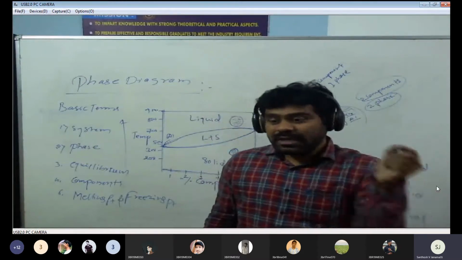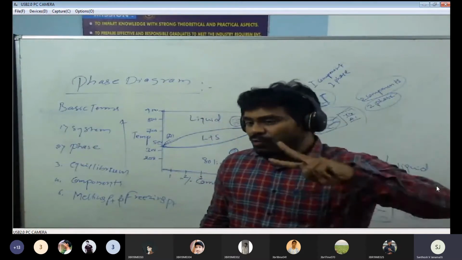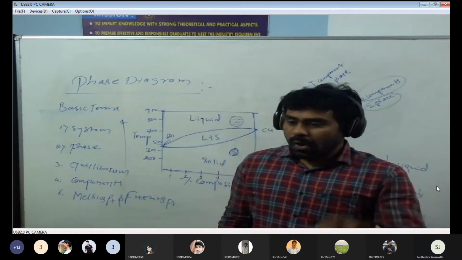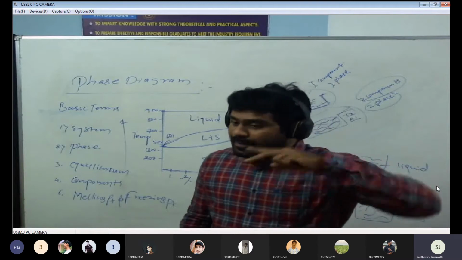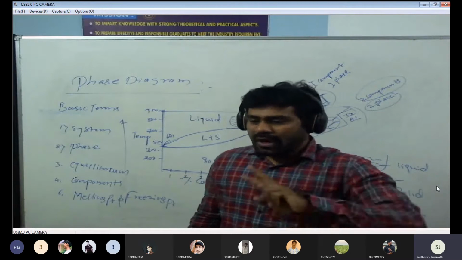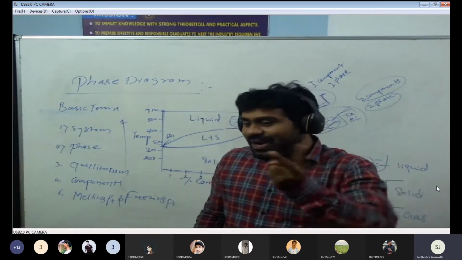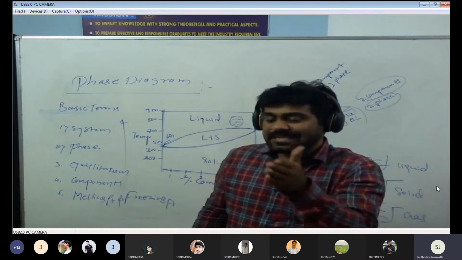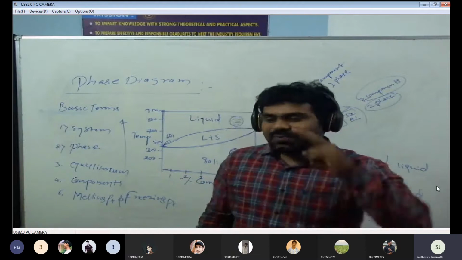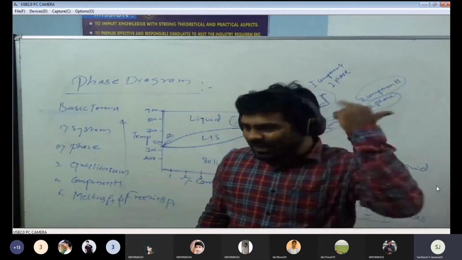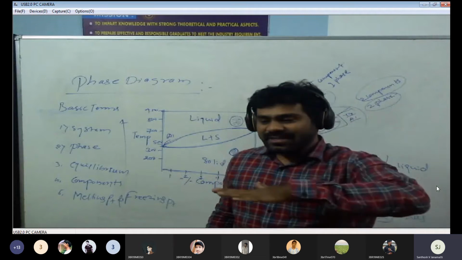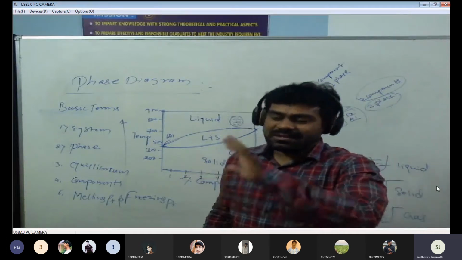In that case also, we can identify two phases with respect to their color. Or else, one is completely solid and the other is partially solid. Or one is completely liquid and the other is partially liquid, meaning only 50% is liquid and the other 50% is in the form of solid. So now we get two phases. One alloy is completely liquid, that is the liquid phase. Another alloy is completely solid, that is one more phase, the solid phase.